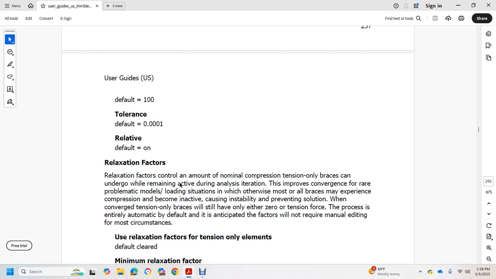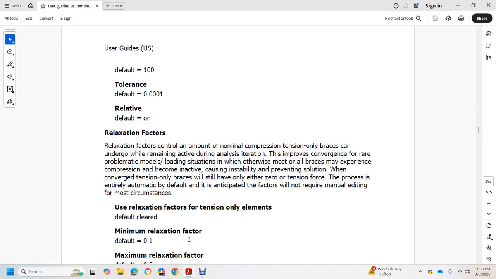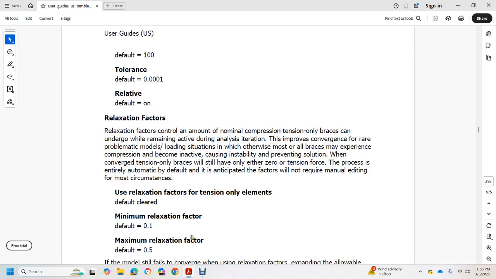When converged, tension-only braces will either have zero or tension force. The process is entirely automatic by default, and relaxation factors will not require manual editing for most circumstances. User can edit relaxation factors for tension-only elements. The defaults are: maximum relaxation factor a tenth, minimum